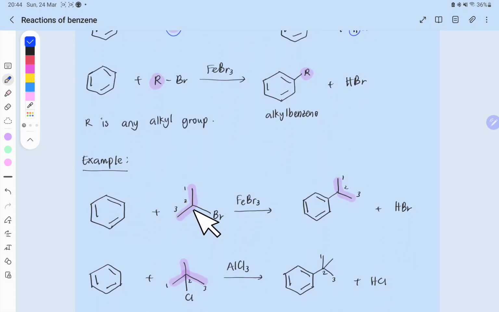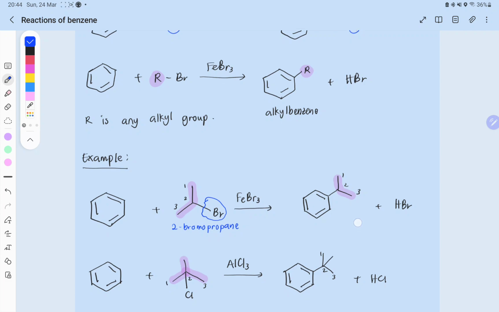So let's have a look at an example using an actual structure. Here I have 2-bromopropane. What happens is that we break this bond, which means we connect at carbon number 2 to the benzene. So draw the benzene again, connect at number 2, with 1 above it and 3 below it, and we are going to get the structure.